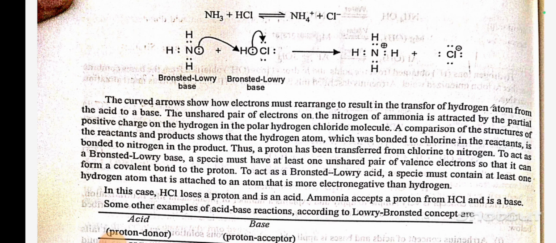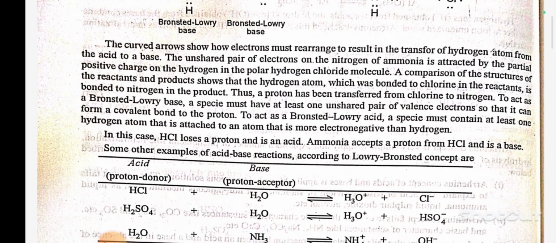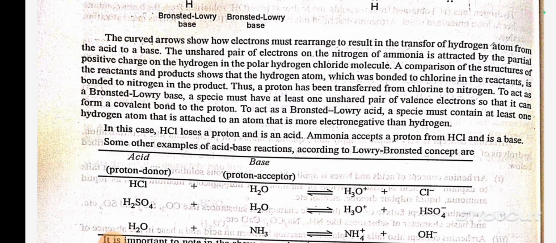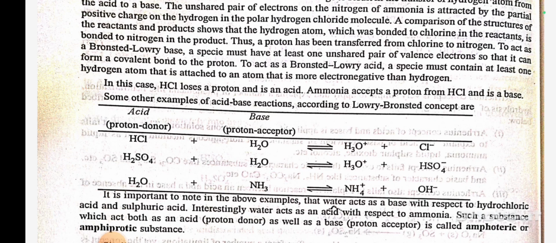To act as a Bronsted-Lowry base, a species must have at least one unshared pair of valence electrons so that it can form a covalent bond to the proton. To act as a Bronsted-Lowry acid, a species must contain at least one hydrogen atom that is attached to an atom that is more electronegative than hydrogen. In this case, HCl loses a proton and is an acid. Ammonia accepts a proton from HCl and is a base. Some other examples of acid-base reaction according to Lowry-Bronsted concept are HCl plus H2O gives H3O+ plus Cl-.